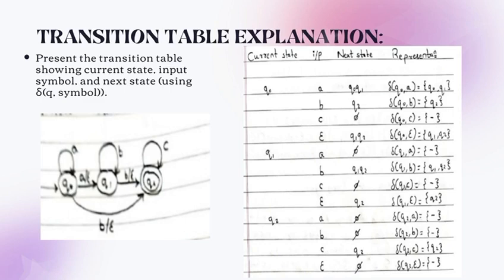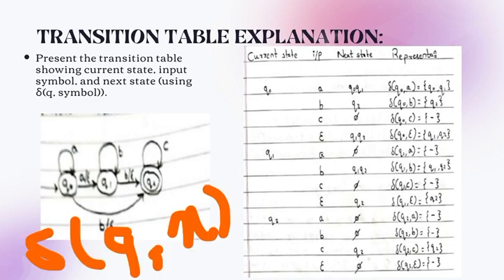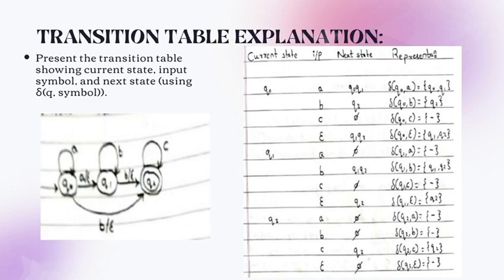To do this, we use the formula where a new transition delta of Q, X is the epsilon closure of the state reachable on input. Here is the solution based on our previous closure calculation. First, we are in the current state Q0 and we take input symbol A, and the next state is Q0 or Q1.